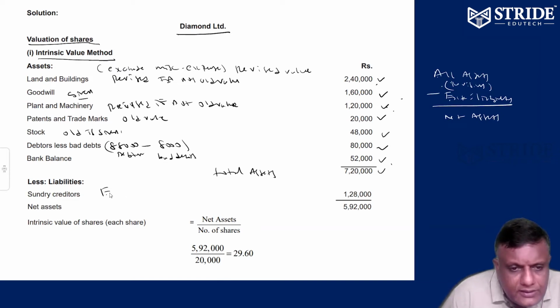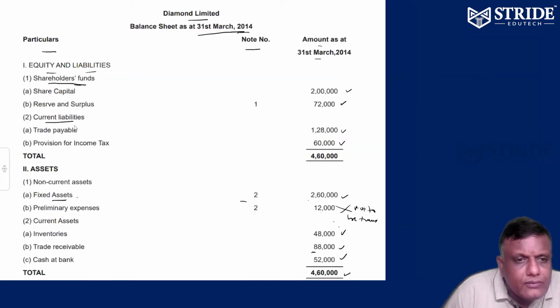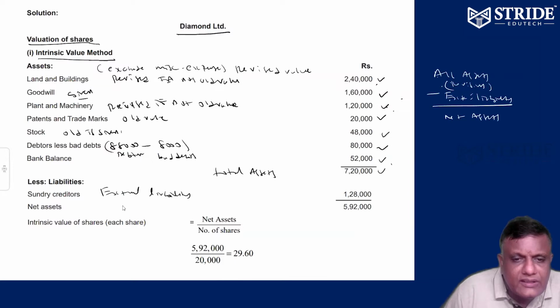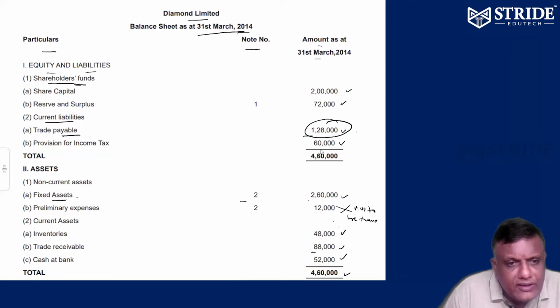Minus external liability. External liability is already given. Please check it out. External liability here is only trade payables. How much? 1,28,000. So 1,28,000 is the external liability, only trade payables, creditors. So that is what we can take as external liability.